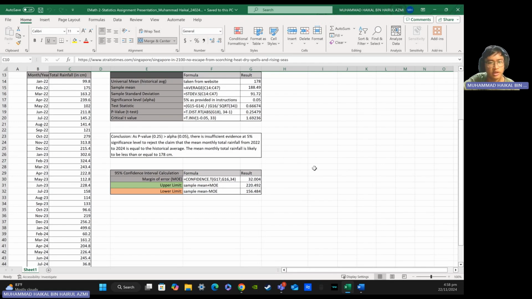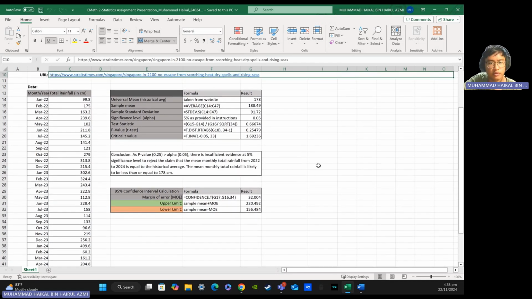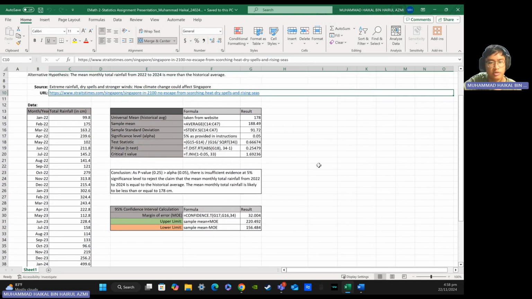So in conclusion, as the p-value 0.25 is more than alpha 0.05, there is insufficient evidence at the 5% significance level to reject the claim that the mean monthly total rainfall from 2022 to 2024 is equal to the historical average. The mean monthly total rainfall is likely to be less than or equal to 178 centimeters.